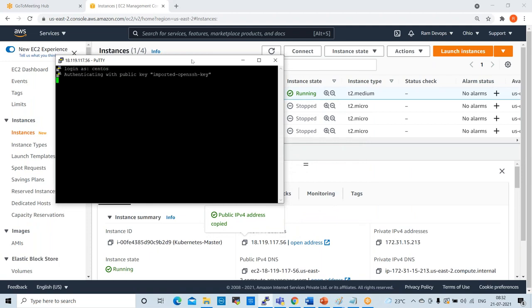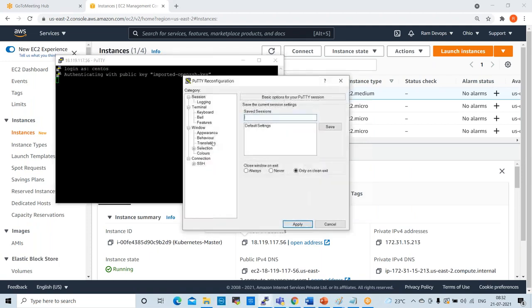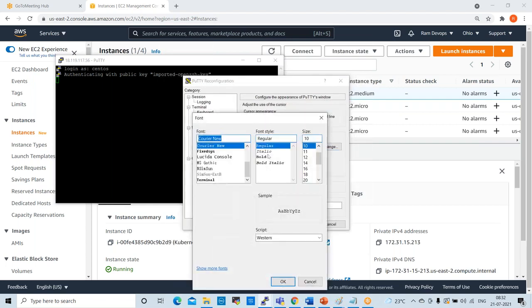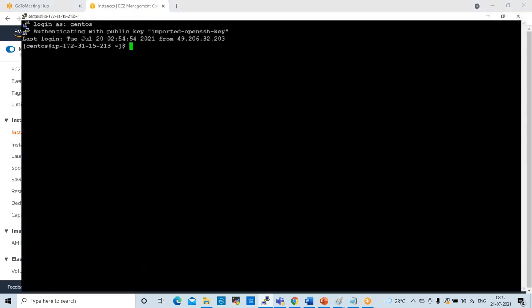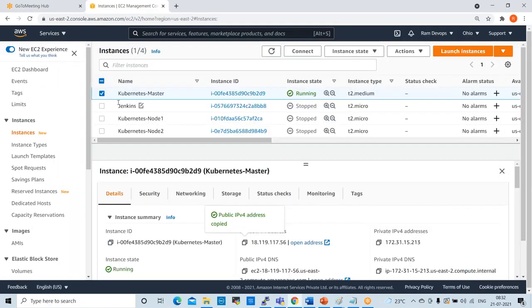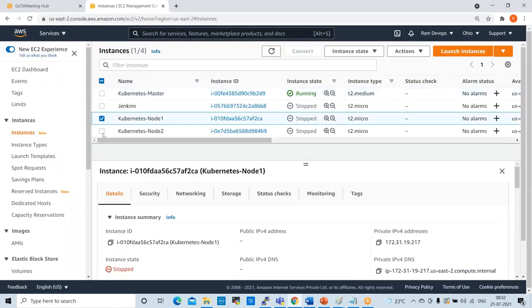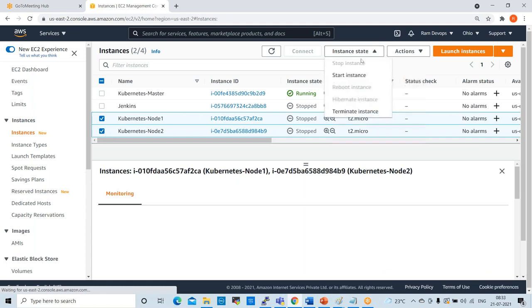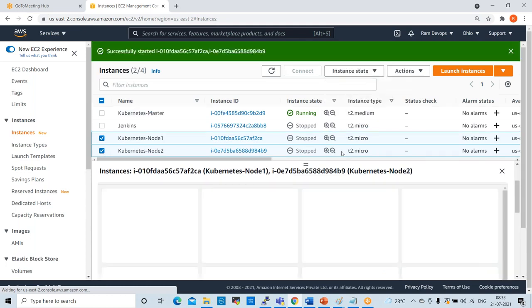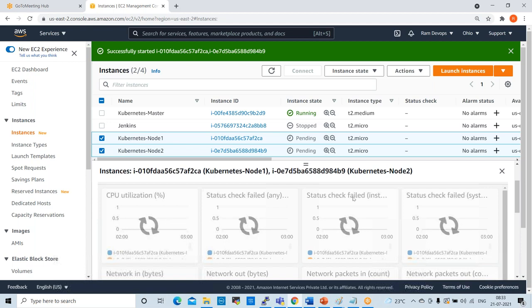We can start the nodes also. There is no need to connect to the nodes, but we need to start them. Otherwise, if you want to check any deployments, those will not be available.